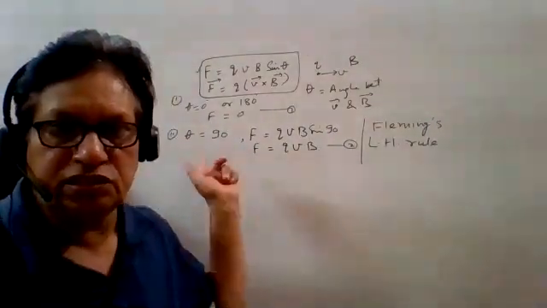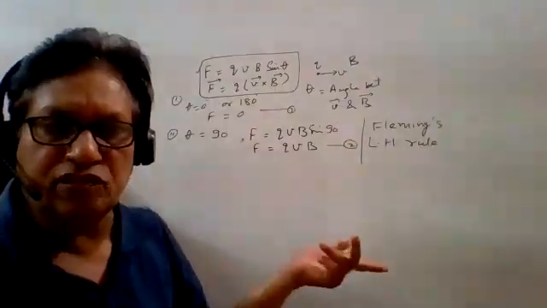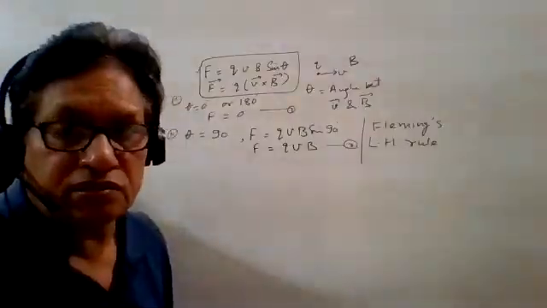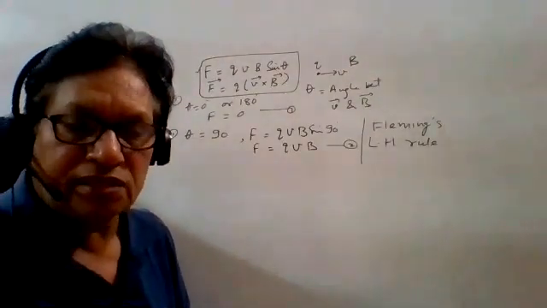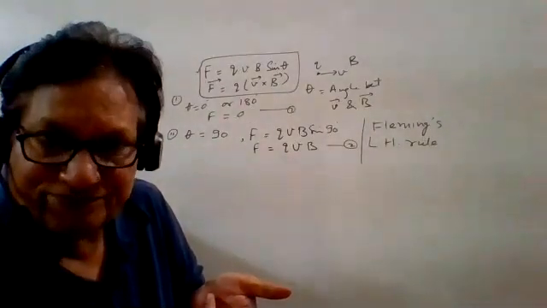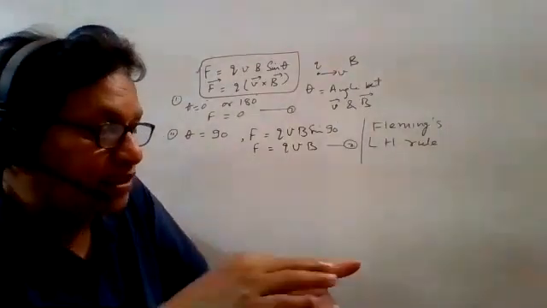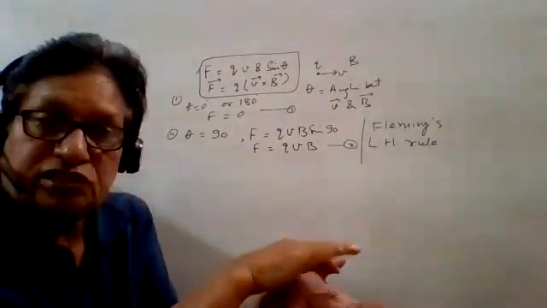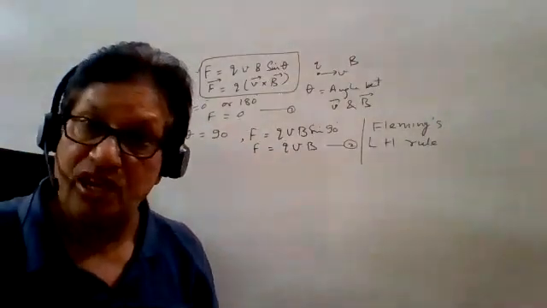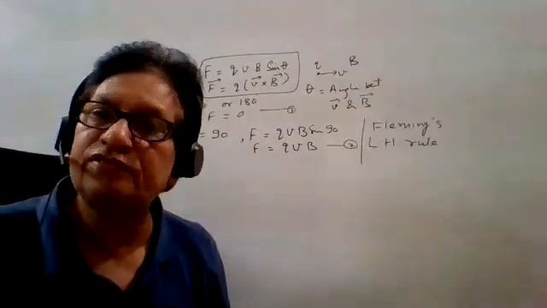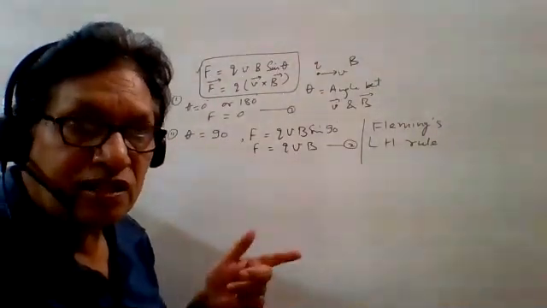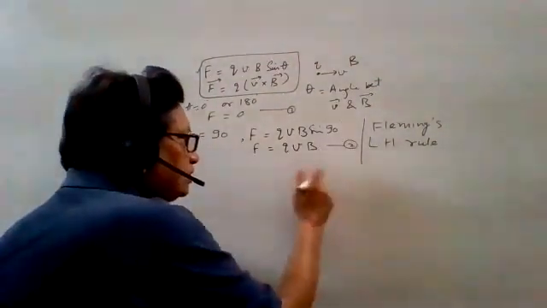If theta is 0 or 180 degrees, the force is 0, so no question of direction arises. But here the force is not 0, so you have to find the direction, which can be found by Fleming's left hand rule. We have seen that the direction of this force is also changing, and it follows the circular path. If it is a circular path, centrifugal force is also acting. Suppose these two are equal and opposite, it follows the circular path.